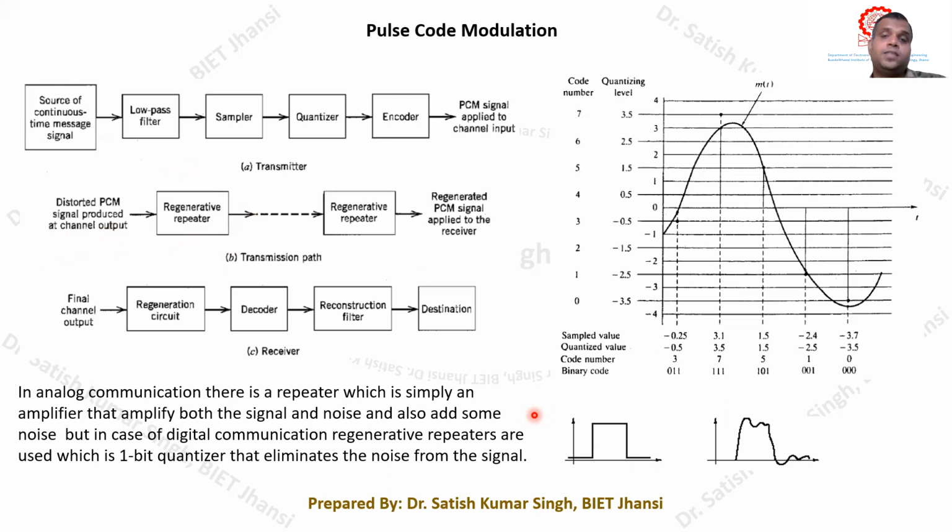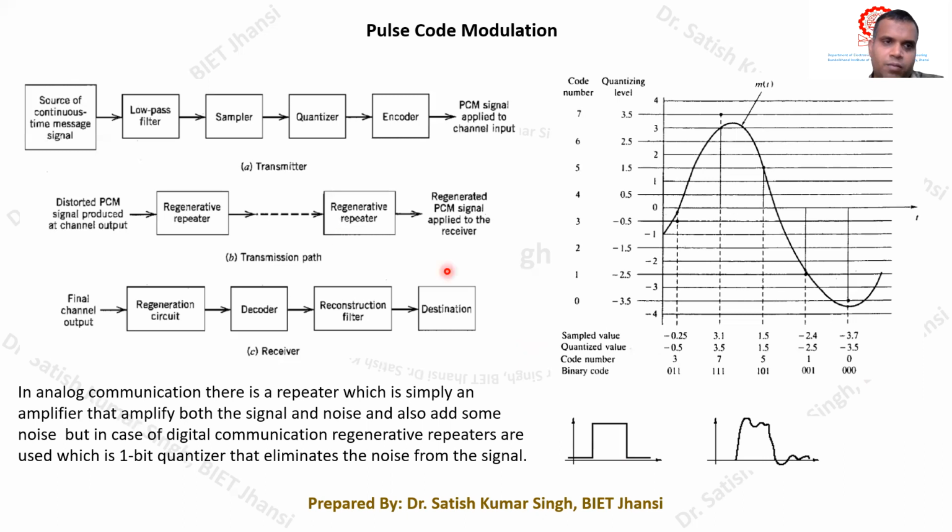What is the difference? In the repeaters, generally we have amplifiers. These amplifiers amplify the signal as well as the noise content present with the signal, so they are not eliminating the noise. Remember that it is amplifying both the signal and the noise, and it is also adding a certain amount of noise, and therefore elimination of the noise is not possible in the case of repeaters.